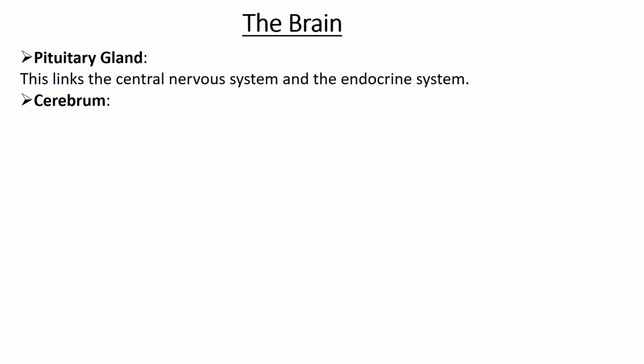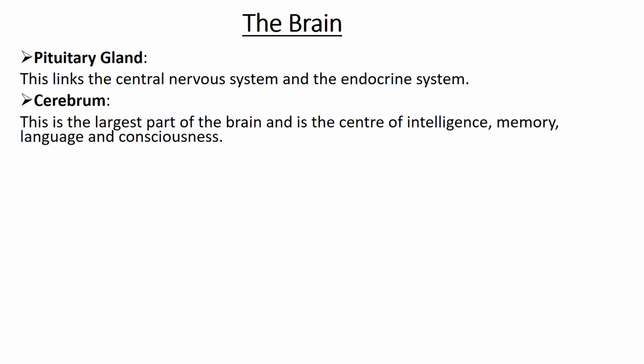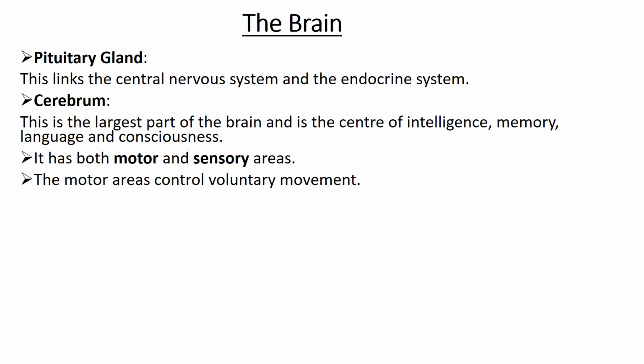The next is the cerebrum, which is the one we're going to discuss in details. So the cerebrum is the largest part of the brain and is the center of intelligence, memory, language, and consciousness. It has both motor and sensory areas. The motor areas have motor neurons and the sensory areas have sensory neurons. So the motor areas control voluntary movement.